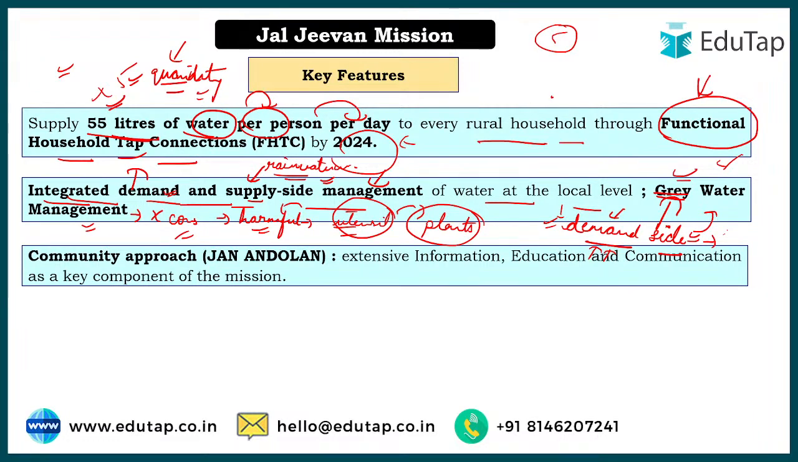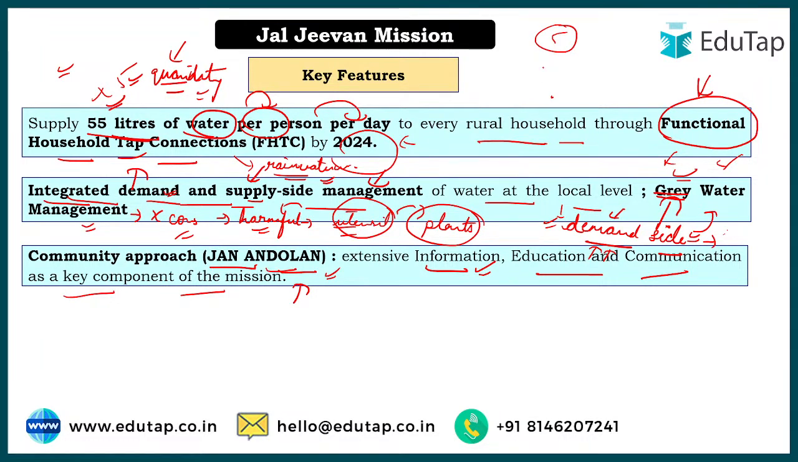Okay, next is community approach. This is famously known as Jan Andolan. Here in Jan Andolan, we talk about informing people about how you can save water, what is the need in today's time, especially when we are facing a climate crisis, right? So educating them about how they can save water, how they can reuse the water that is now gray water, and how they can also harvest water by rainwater harvesting. This is known as Jan Andolan.